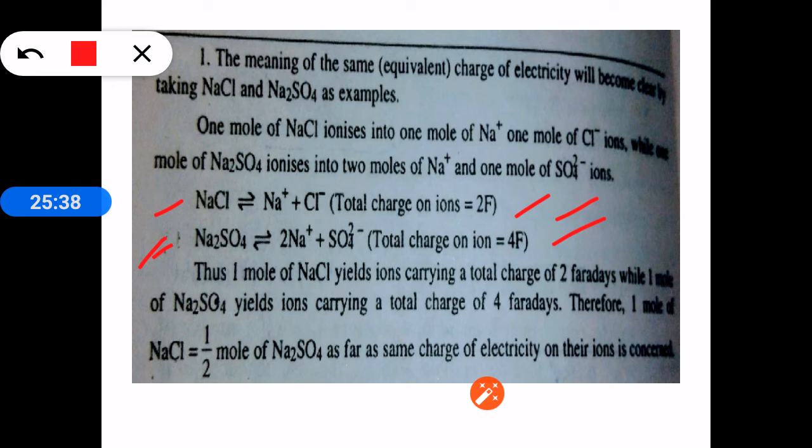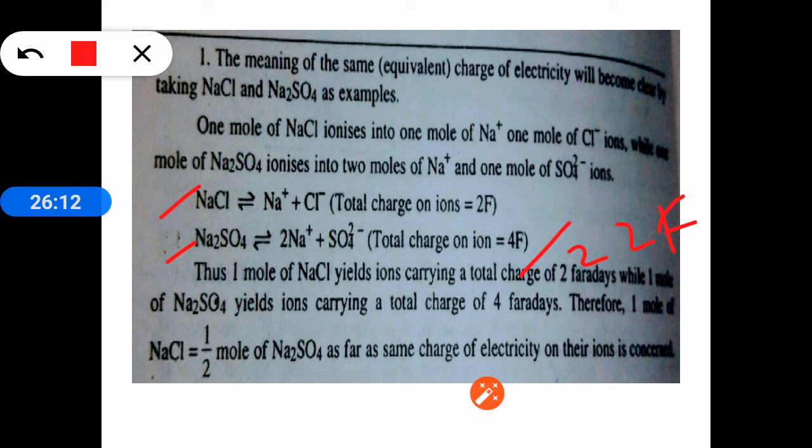So if you take 1 mole of sodium chloride, it is giving 2 Faraday, and instead of taking 1 mole of sodium sulfate, if we take half mole of sodium sulfate, it will give half of this 4 Faraday charge, that is equal to 2 Faraday charge. So now the total charge in sodium chloride is equivalent to the total charge in sodium sulfate. So instead of 1 mole of sodium sulfate, take half mole, so that it will have an equivalent amount of charge as that of sodium chloride.